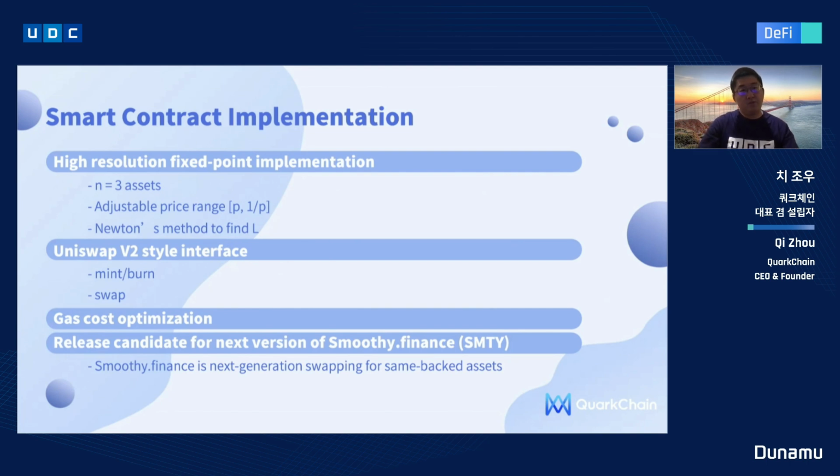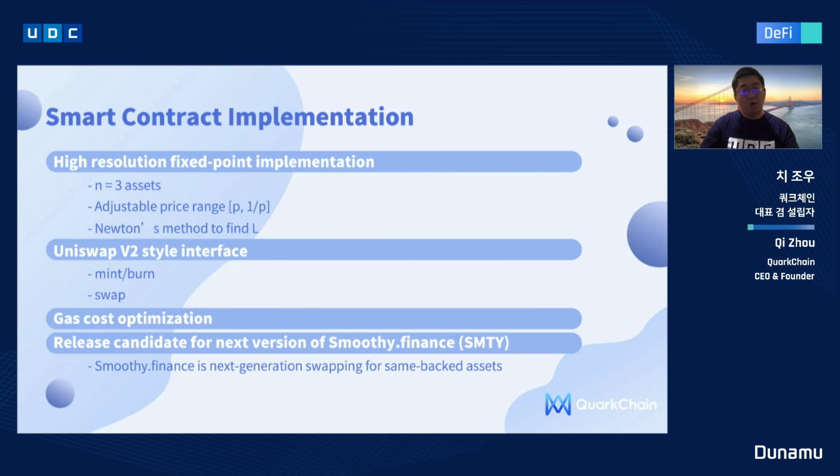We also developed an efficient Newton's method to find the liquidity parameter in the curve. We developed a Uniswap V2 style interface, including mint, burn, and swap. We have also done some gas cost optimization.